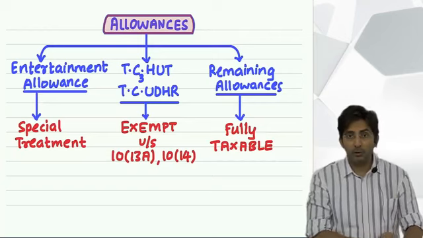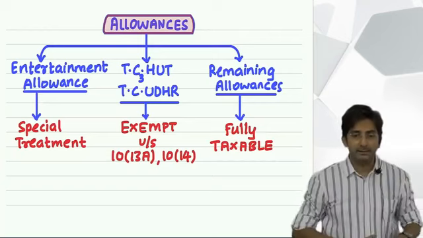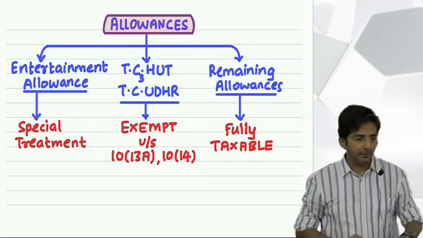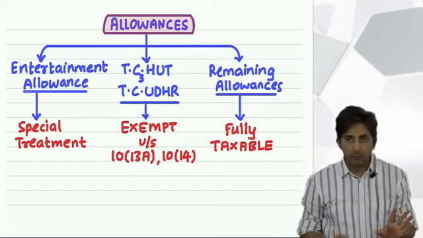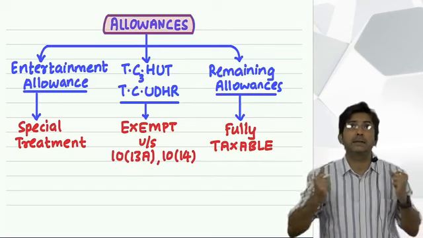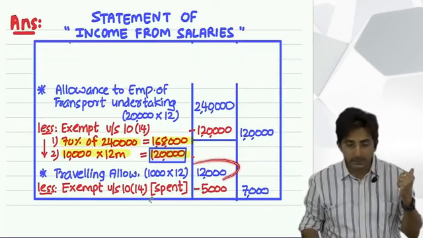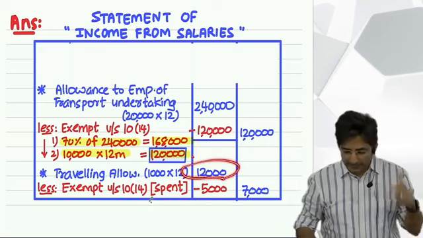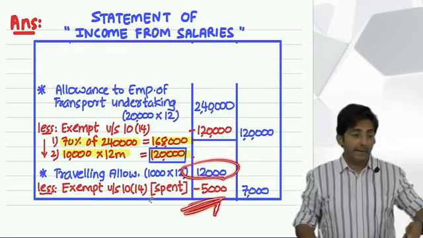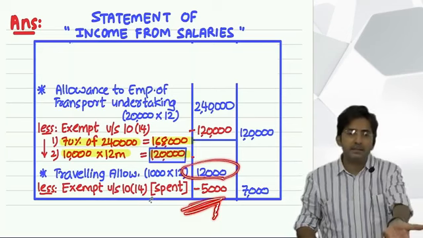And what is the rule? Whatever he actually spends will be exempt. In short, the rule everywhere is same. First you have to see how much company is giving. So that you will write in the inner column like this. And then how much he is actually spending, that also is given in the question. You minus it.